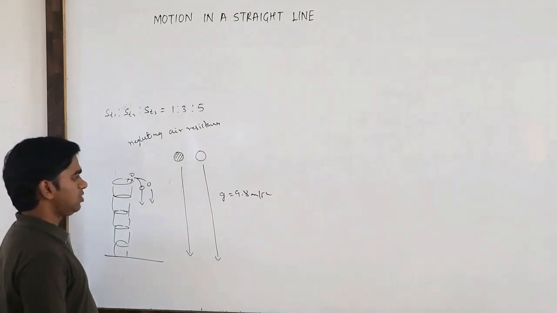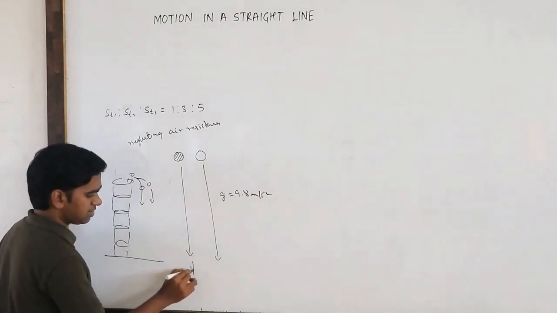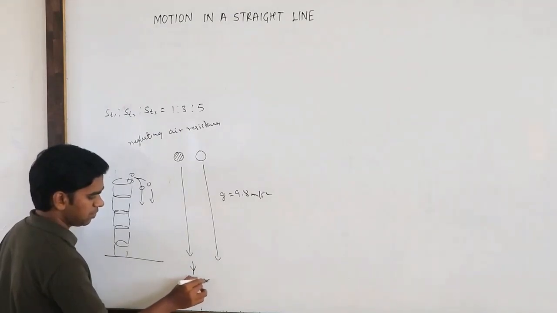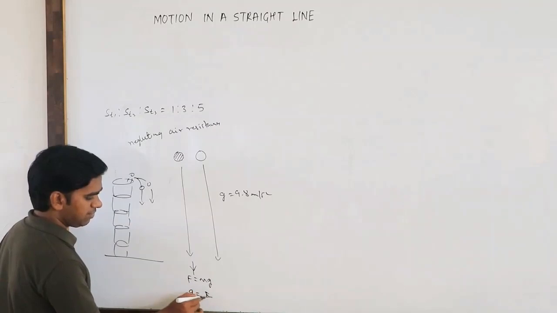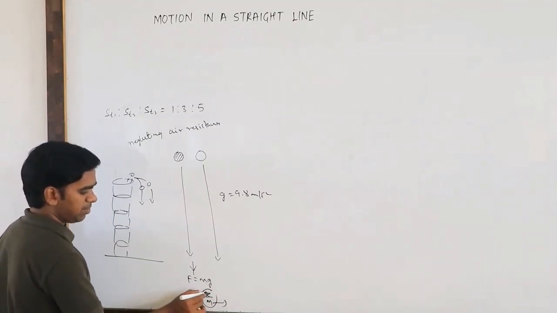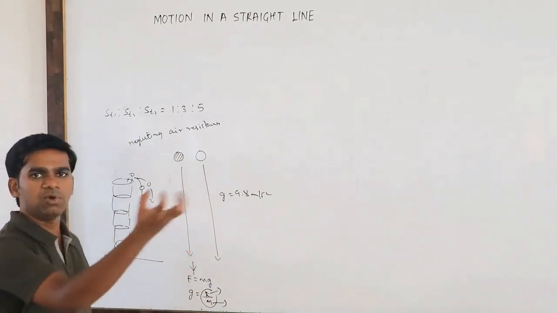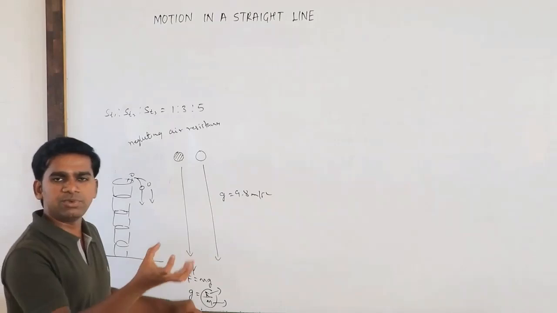The force of attraction from the ground is F equals m times g. To maintain g constant, that is F divided by m, since m is more, the Earth will attract it with more force. Where m is less, the Earth will attract it with less force.